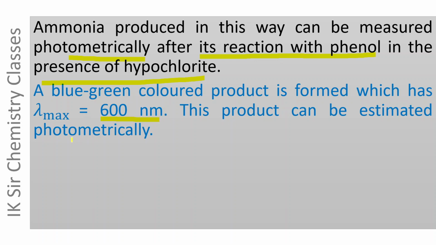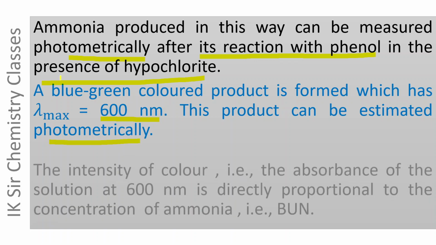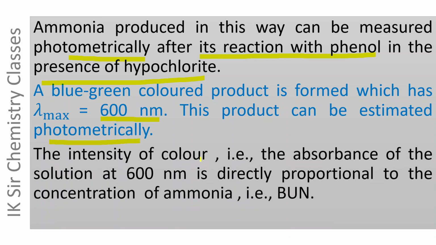This product can be estimated photometrically. The intensity of color, that is the absorbance of the solution at 600 nanometer, is directly proportional to the concentration of ammonia, that is concentration of blood urea nitrogen.